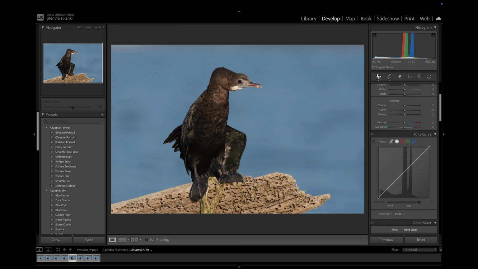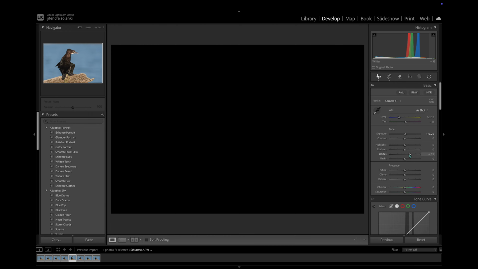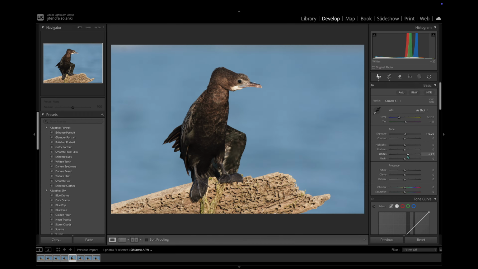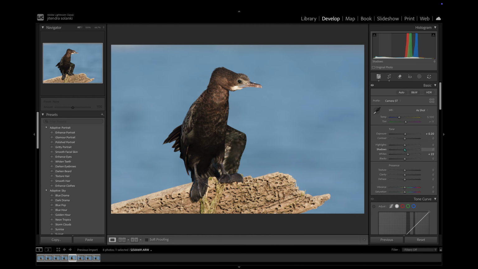I increase the exposure slightly to get a good starting point. Now I'm going to set my white point by holding Option while moving the white slider. This prevents any clipping of highlights. I didn't touch the black slider because the blacks were already pretty dark. I will increase the shadows to reveal the hidden detail in the feathers. I will bring down the highlights to prevent any clipping.